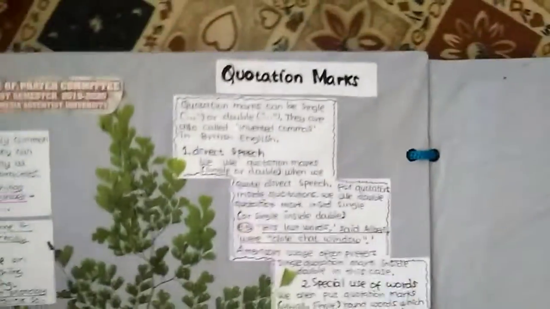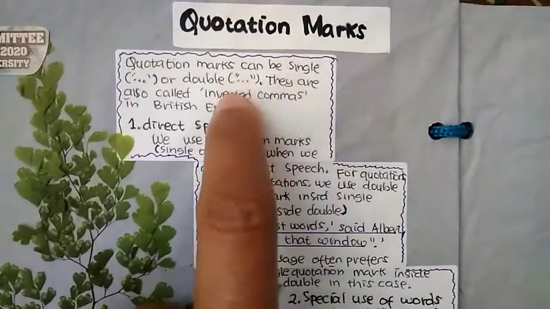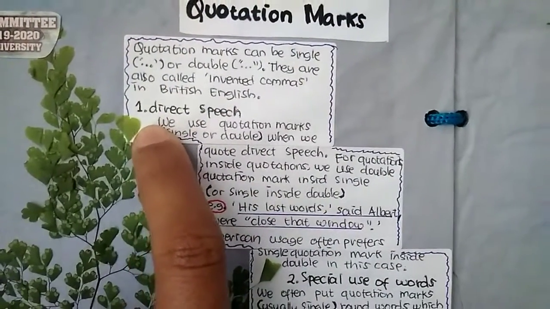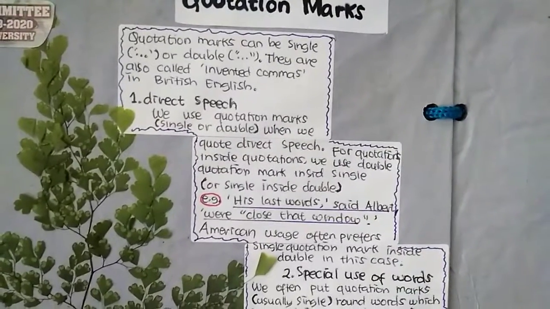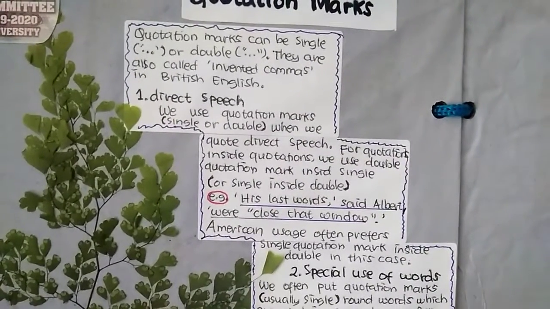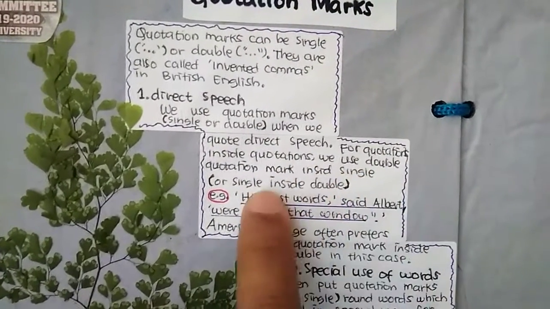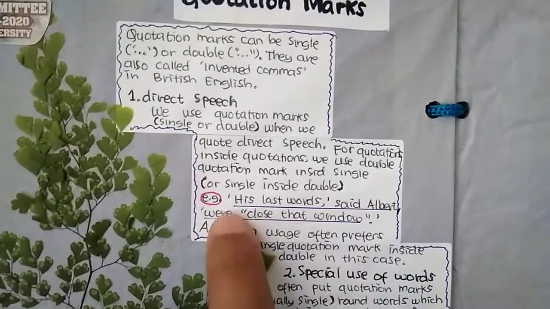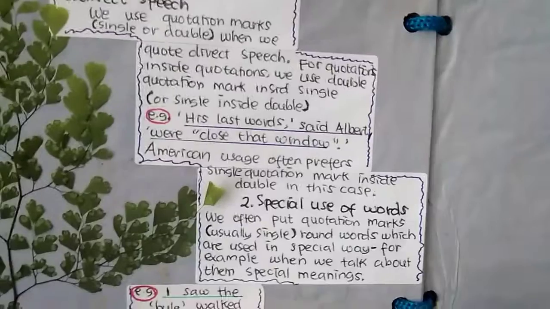And we're moving on to quotation marks. Quotation marks can be single or double, something like this. They are also called inverted commas in British English. Number 1 is direct speech. We use quotation marks, single or double, when we quote direct speech. For quotation inside quotation, we use double quotation marks inside single or single inside double. For example, his last words said Albert were 'close that window.' American users often prefer single quotation marks inside double in this case.